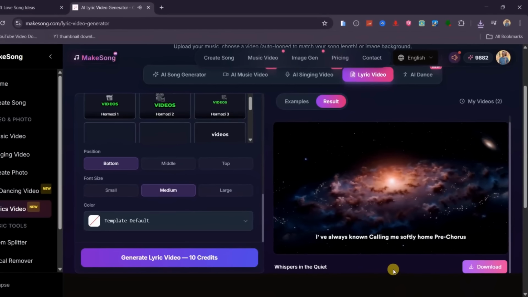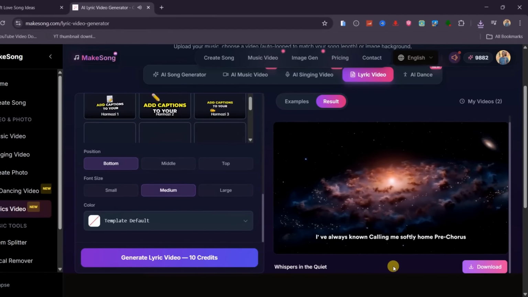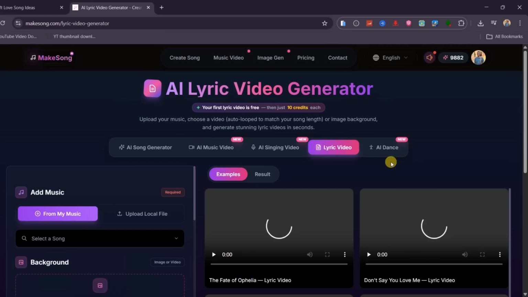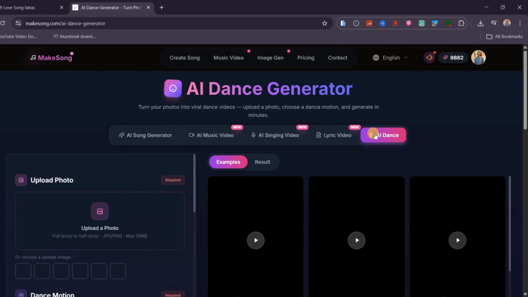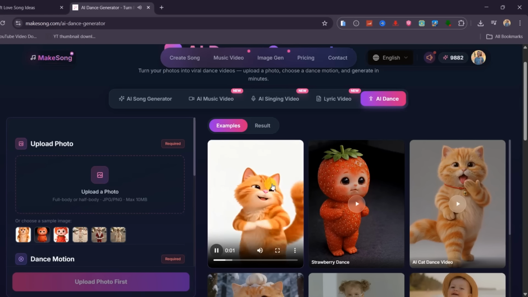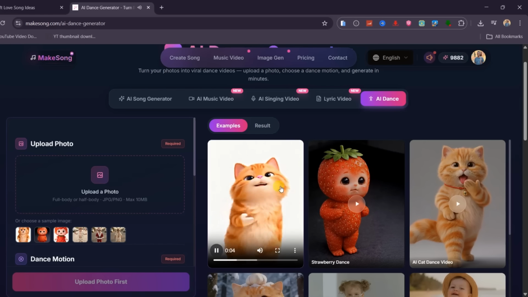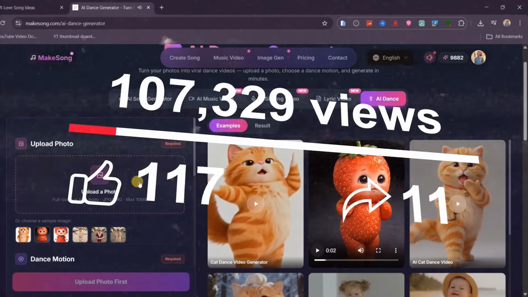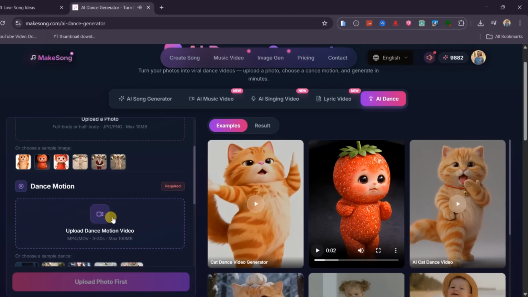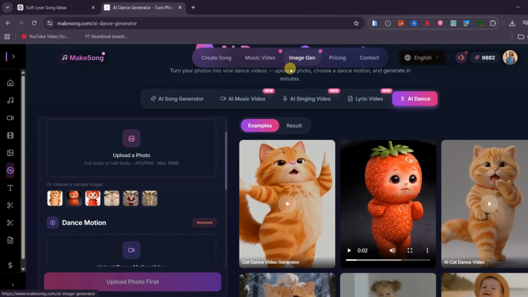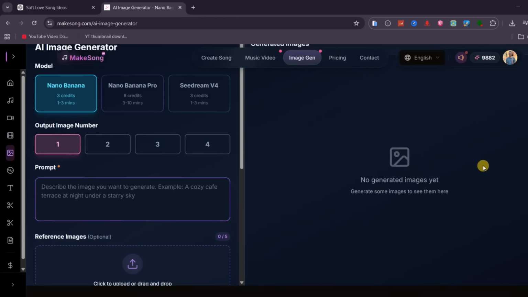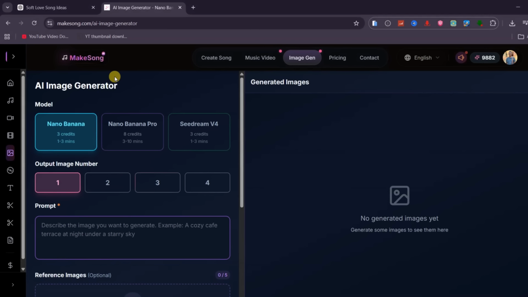The final result comes out clean, professional, and ready to publish. There are other interesting features you can explore, like AI dance videos powered by Kling motion control. You simply upload your character, add a reference dance video, and the AI recreates those exact movements in a polished final result. Videos like these are currently trending across social media. And it's not just about music. This platform also lets you generate high-quality 4K images using advanced models like Nano Banana 2 and Seedream 4, making it a true all-in-one creative tool.